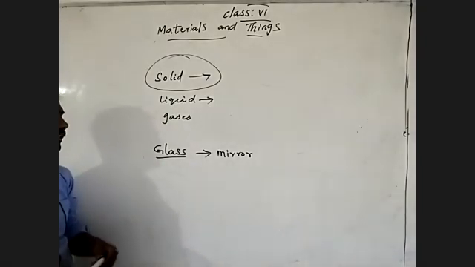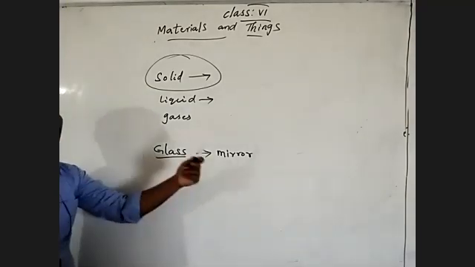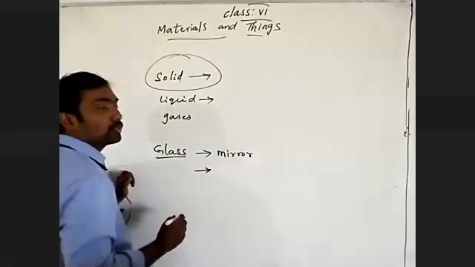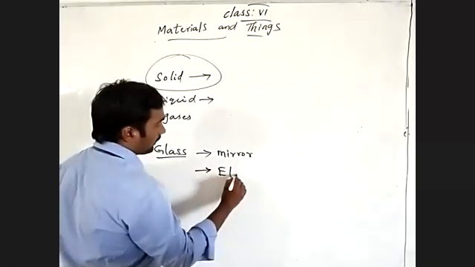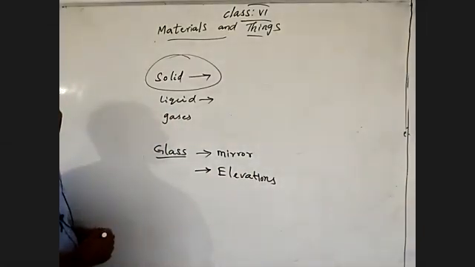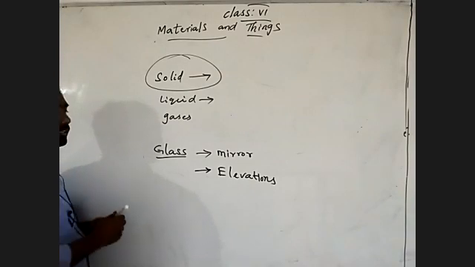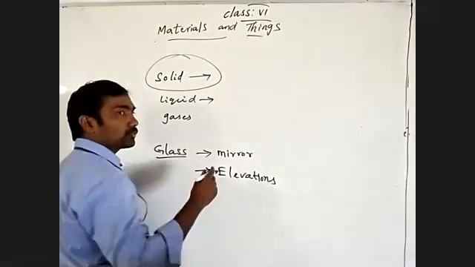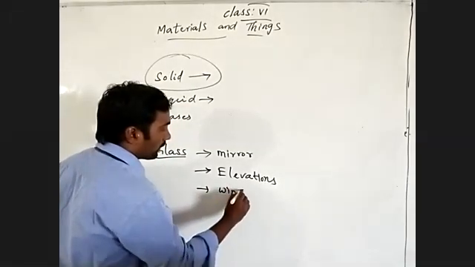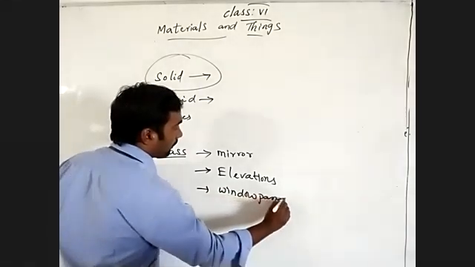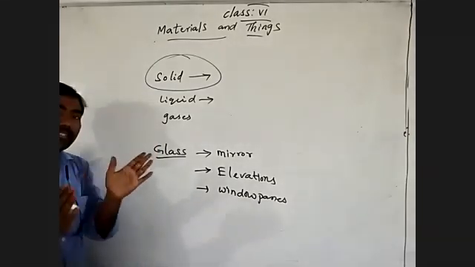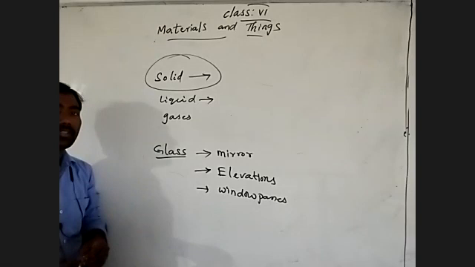See there, from the solid material we prepare solid things. And also we use glass for the elevations, to allow sunlight inside, and also for decorative purposes for the buildings. And we can also use it for window panes. Where are we using window panes? For windows we are using glass, no? So those window panes.